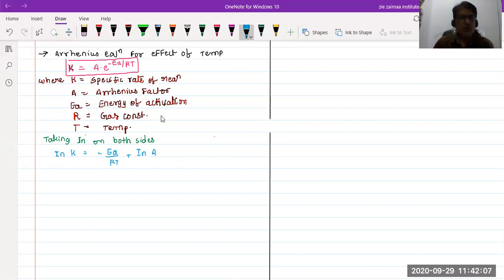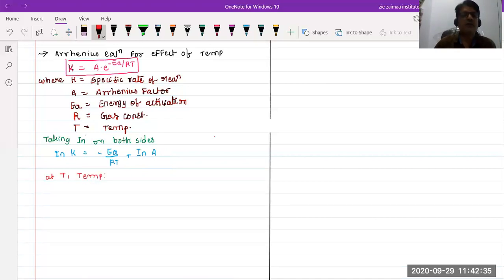Here, suppose we apply different temperatures, because K is constant and the energy of activation can vary. A is also the Arrhenius factor. Only the temperature is raised. So at T1 temperature, how can we write it?